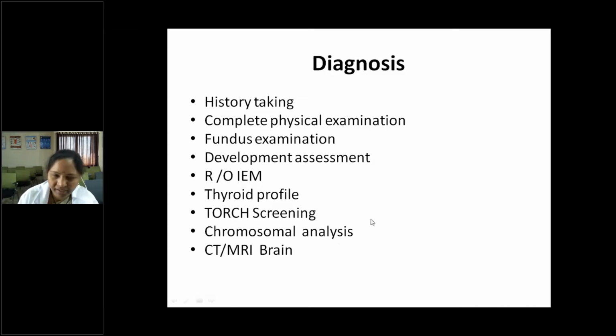And TORCH screening, that is for intrauterine infections. Chromosomal analysis, if you suspect Down syndrome or Edwards syndrome or Turner syndrome or Fragile X syndrome, you can go for the chromosomal analysis. Not for all children with mental retardation. If you take proper history and general examination and developmental assessment and fundus examination, these we can do at the bedside only.